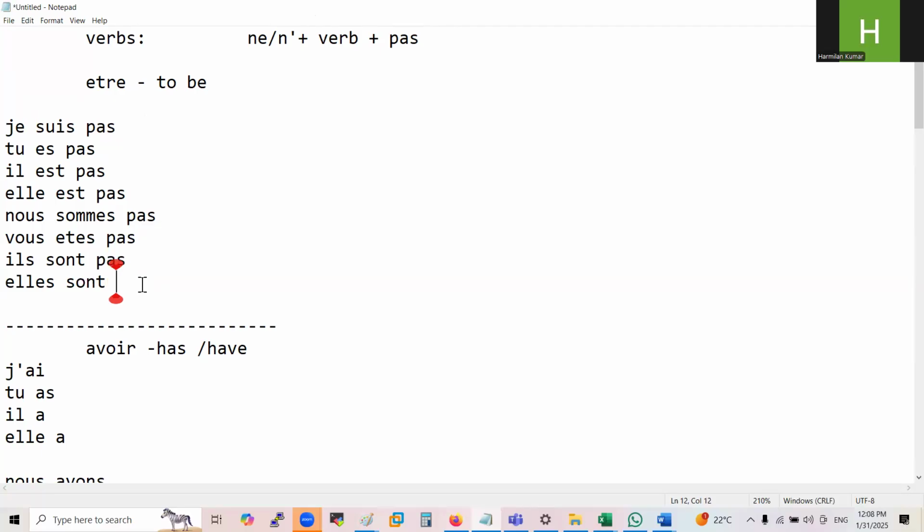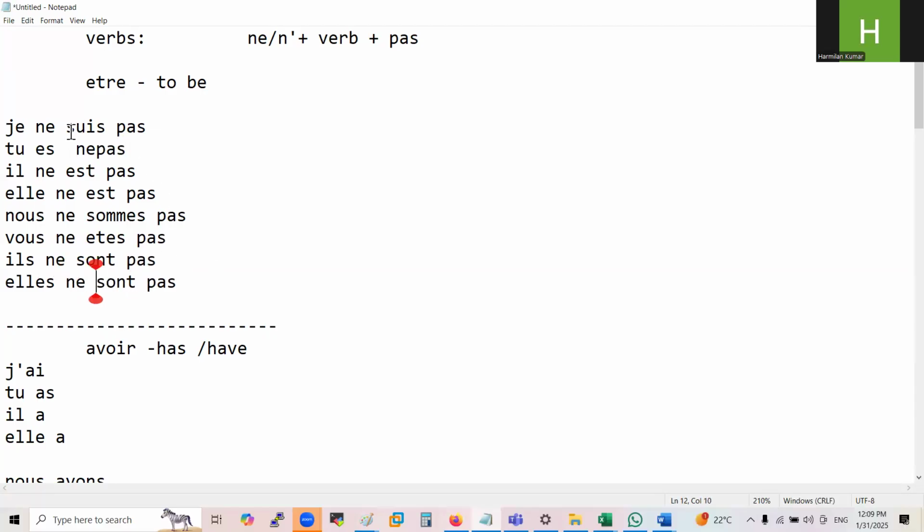Okay? You write pa. And what comes before the verb? Before the verb you have to write na. Write it, na. First you write na, then I will let you know where we write n plus apostrophe. So I write na before the verbs. Okay, this one was not good, I need to correct. So I write before the verb na and after the verb pa. So in this way, this is the negative conjugation, where we have to write na.